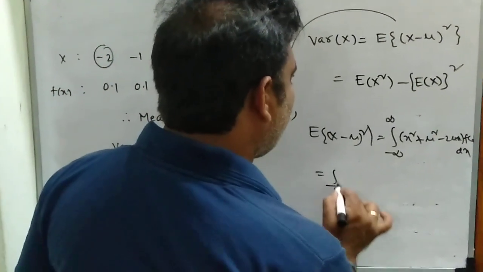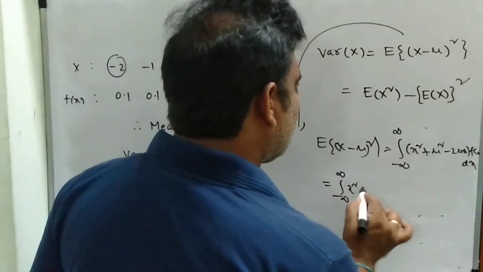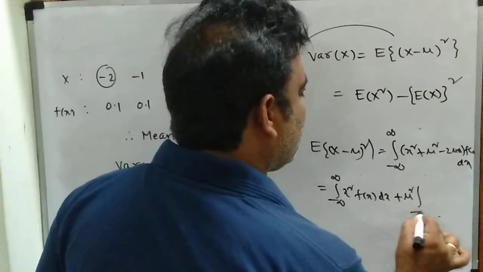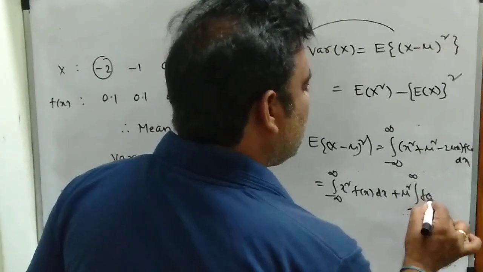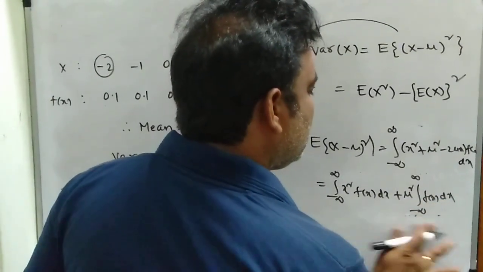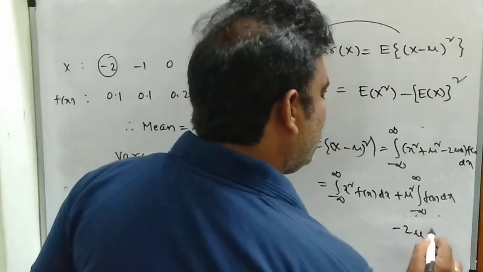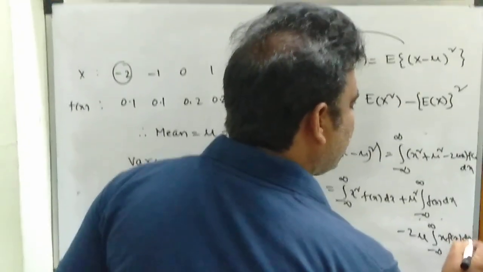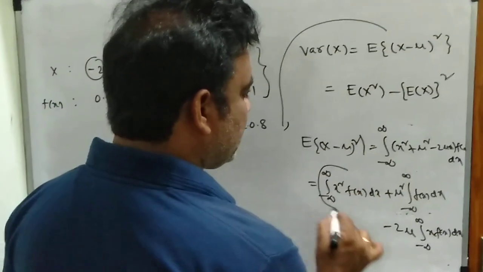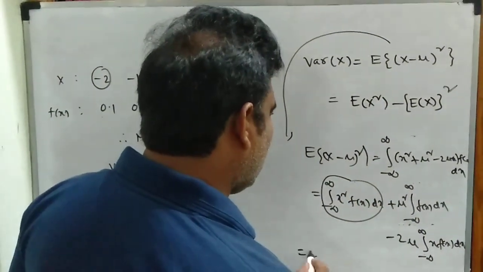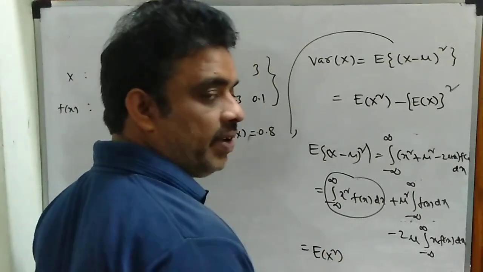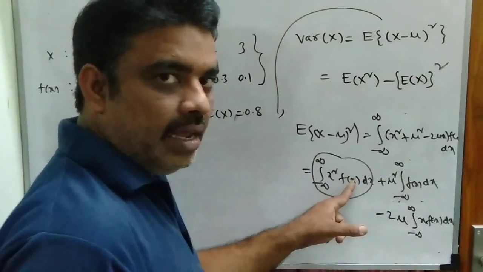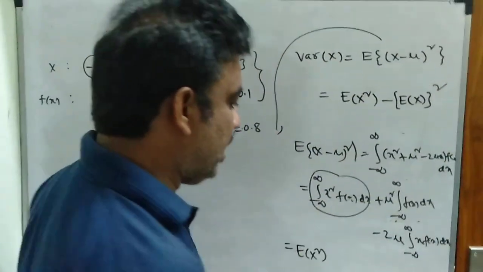So integral from minus infinity to infinity x square f of x dx, plus mu square into integral of f of x dx, minus 2 mu into integral of x into f of x dx. The first term is expected value of x square, that is integral x square into the PDF, probability density function, into dx.